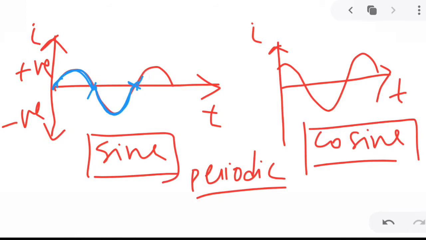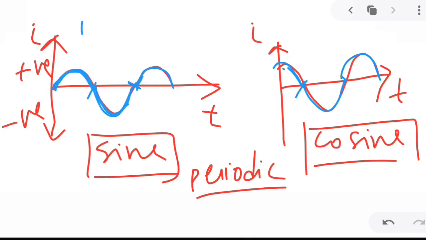Again it changes, current becomes positive, and so on. Similarly here, the current is positive, the magnitude is changing continuously, from this point to this point the current is negative, and from this point to this point the current is again positive.